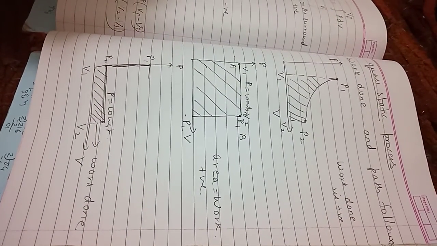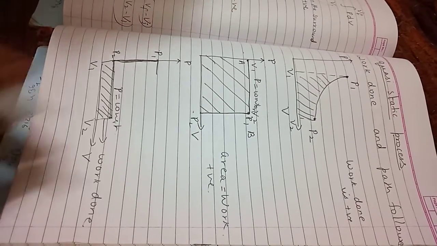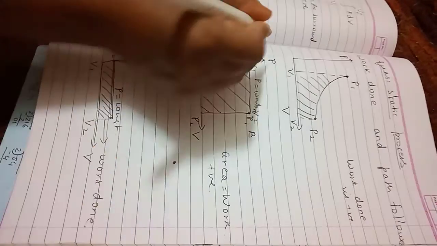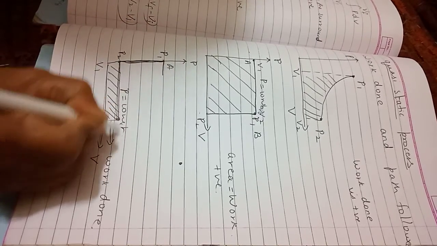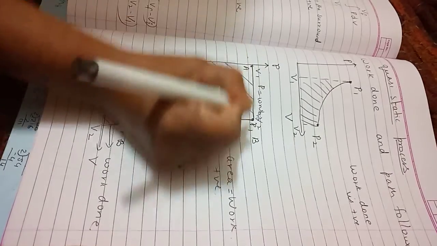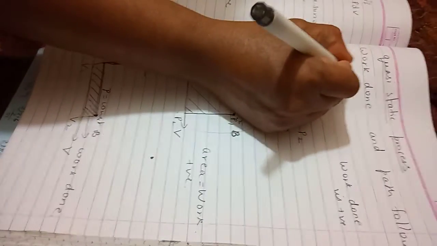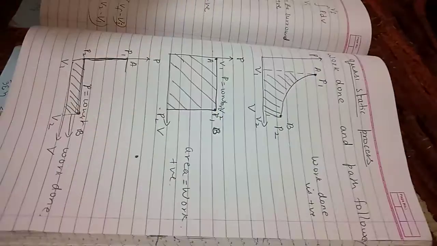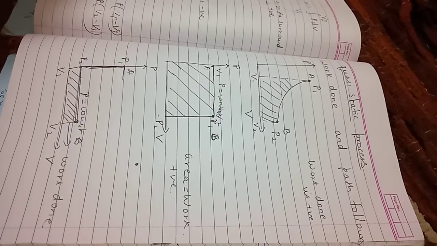The work done in all the 3 cases is different, but the initial state A to final state B is the same. Are you okay? The variation from the initial state to the final state is same.